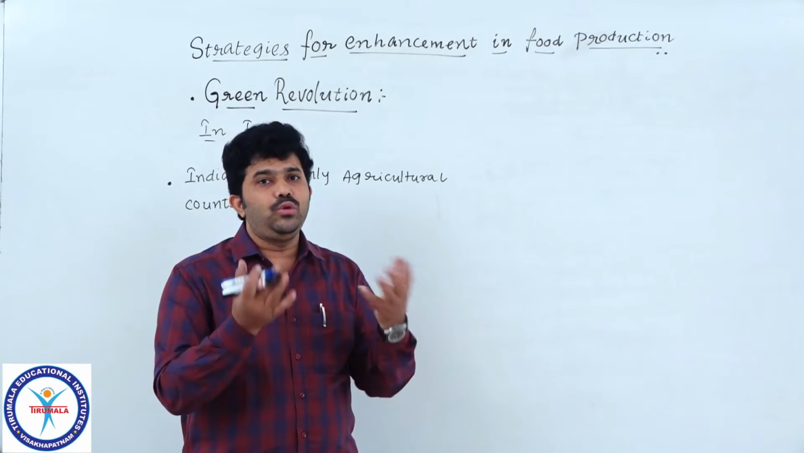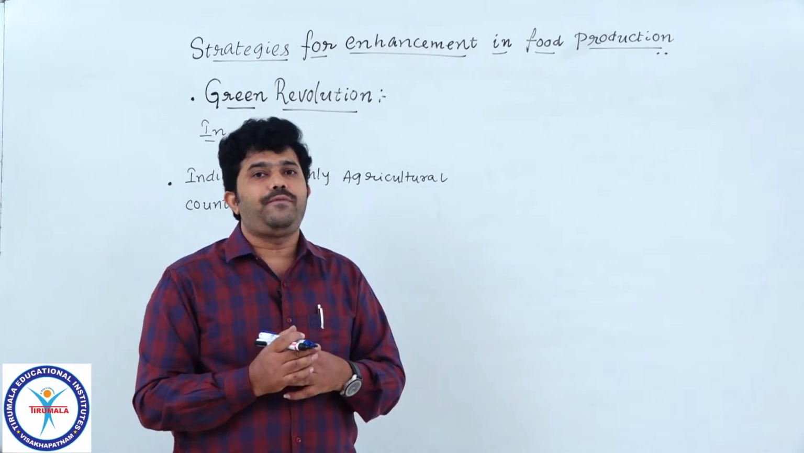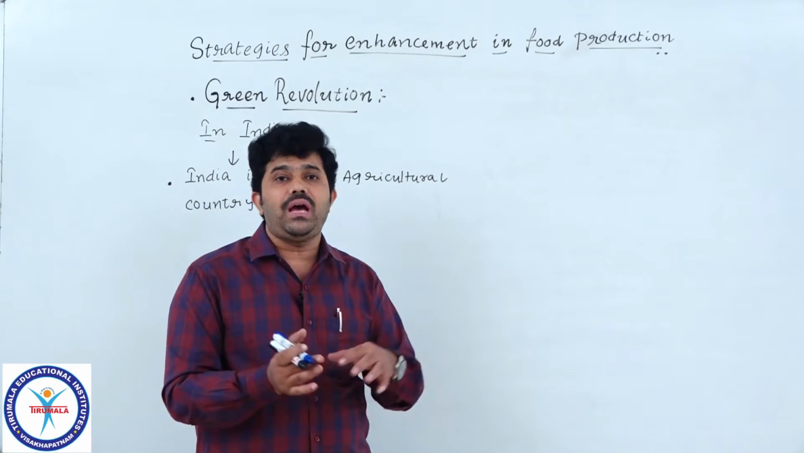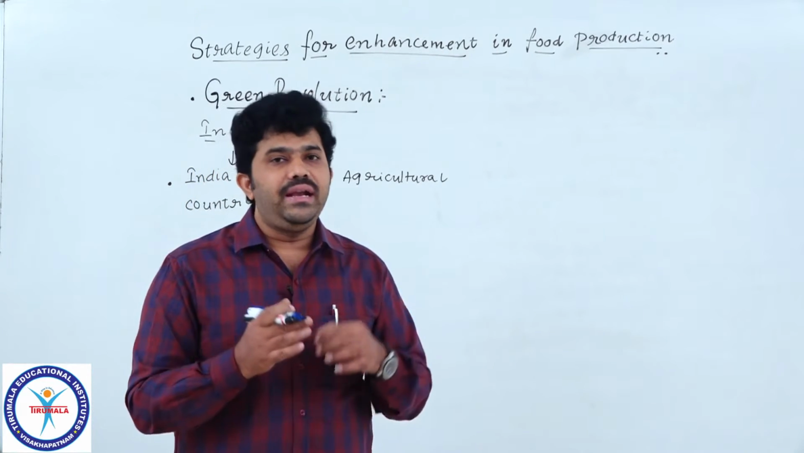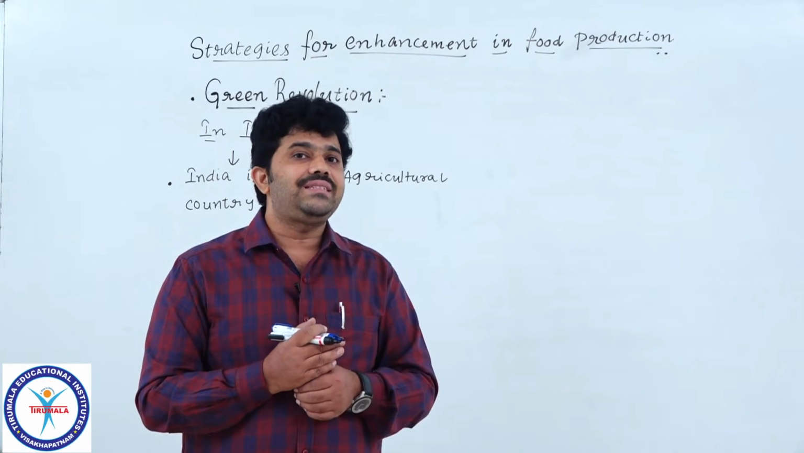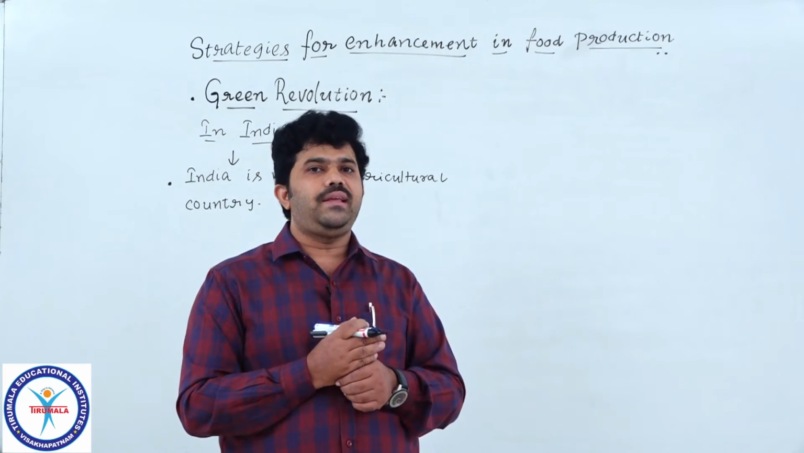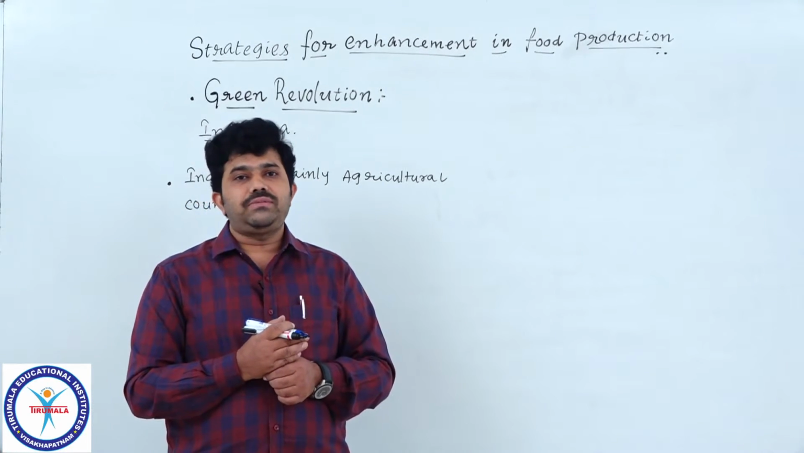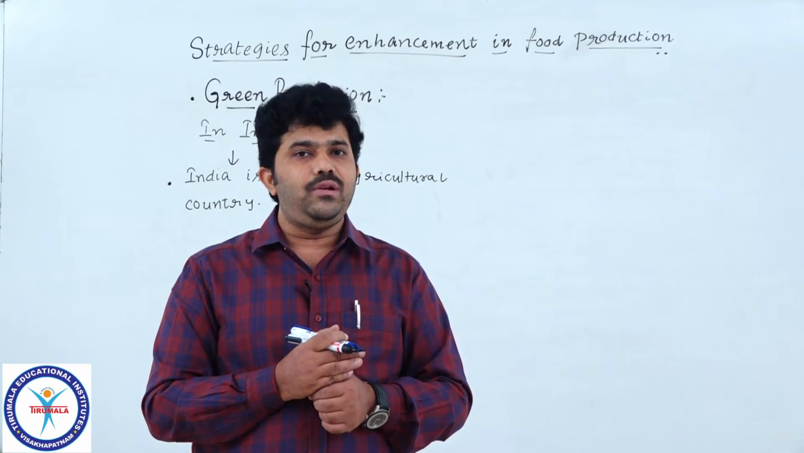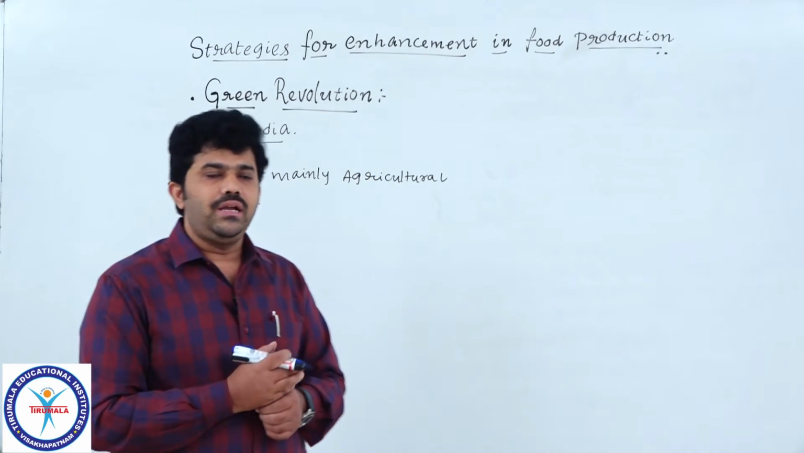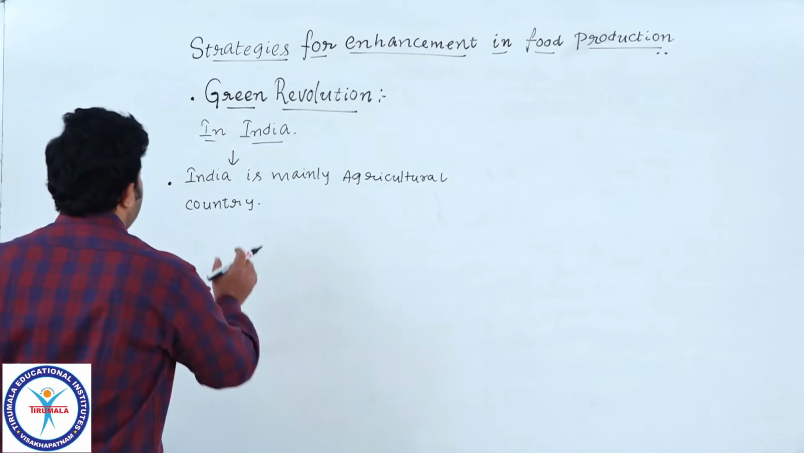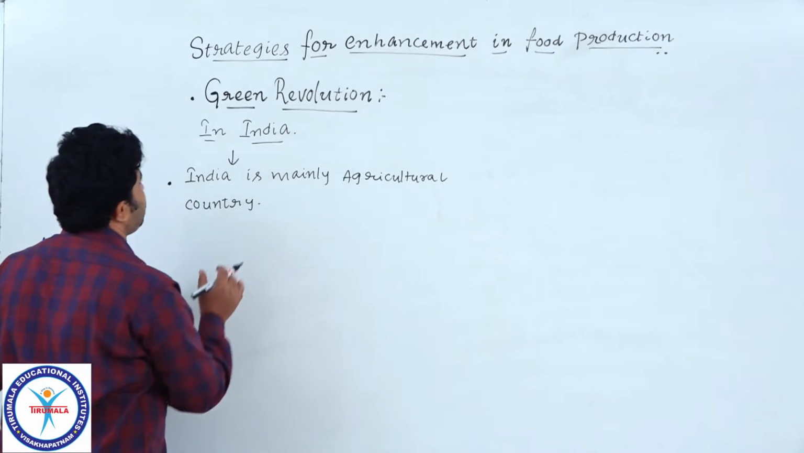He took those ideas and those varieties of seeds brought from Norman E. Borlaug into India, and introduced new varieties of crops in India and enhanced food productivity in the field of agriculture. That's why M.S. Swaminathan is formerly known as the father of Green Revolution in India. Understood, students? So India is mainly agricultural. Write a few lines about the history of India and the importance of agriculture in India.